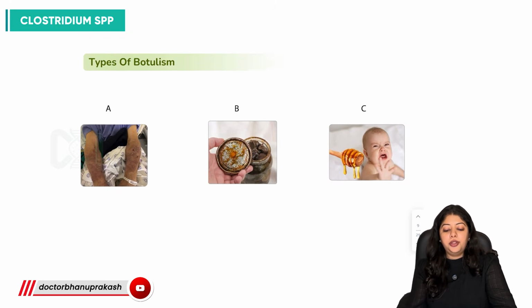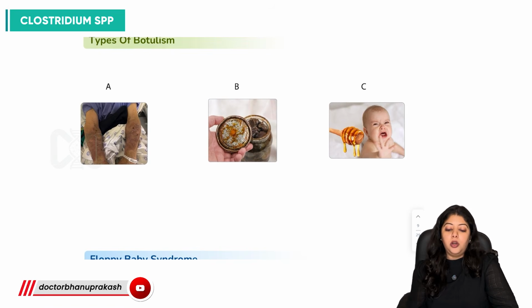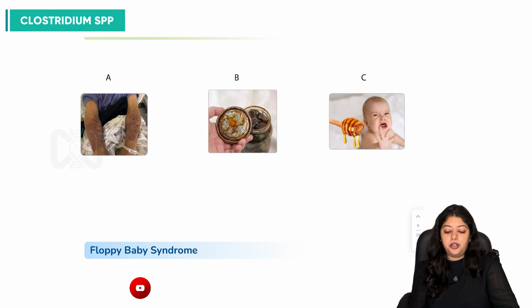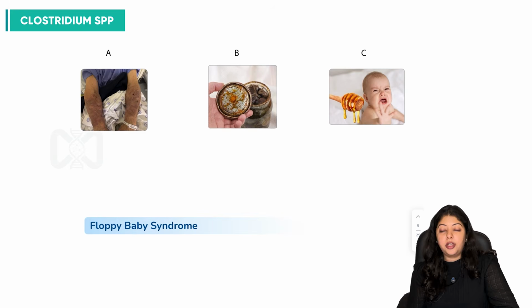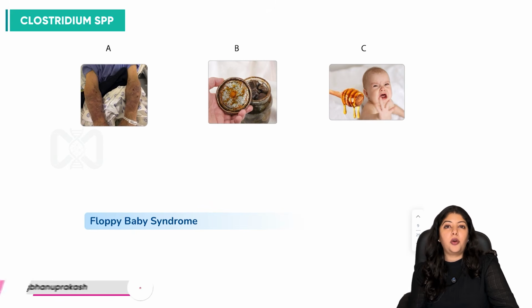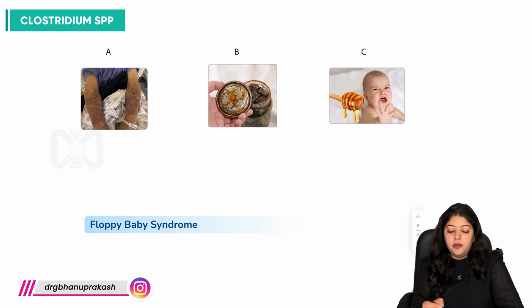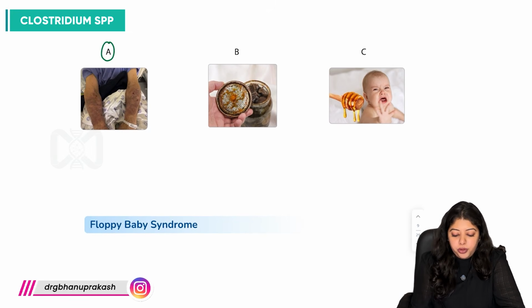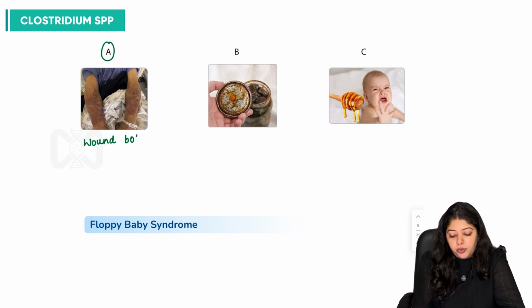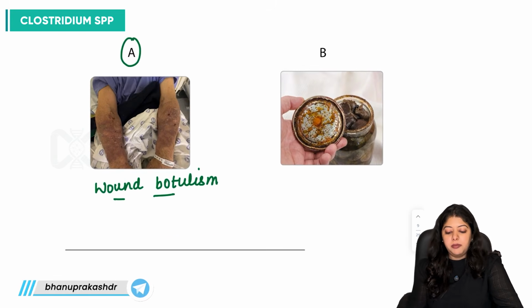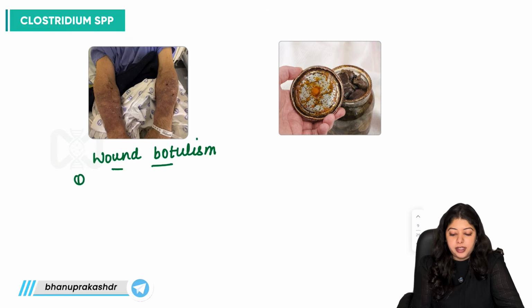So now talking about the different types of botulism or different manifestations, how we get the infection and what are the different risk factors or conditions in which we can have botulinum. Firstly, this is wound botulism. How does that occur? It can be due to road traffic accidents, right?